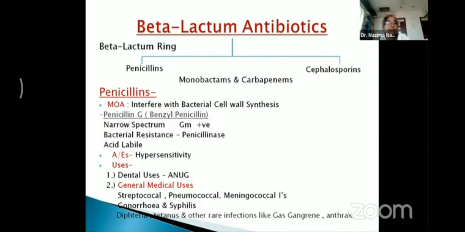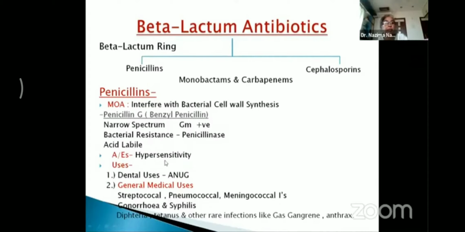Now, the adverse effects of this drug are again important. Hypersensitivity reactions with this drug are a major problem, which is why this drug is not preferred nowadays. Better drugs are available now. These hypersensitivity reactions are rare, but they can be life threatening, and therefore the use of penicillin G has declined nowadays because of this problem of hypersensitivity.